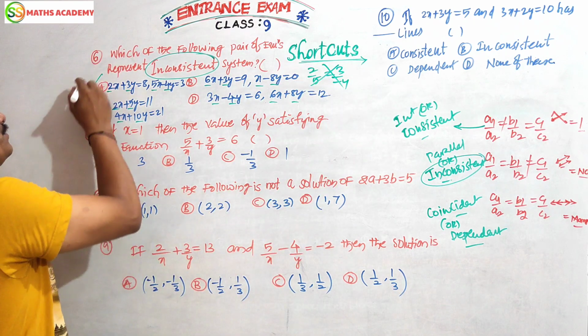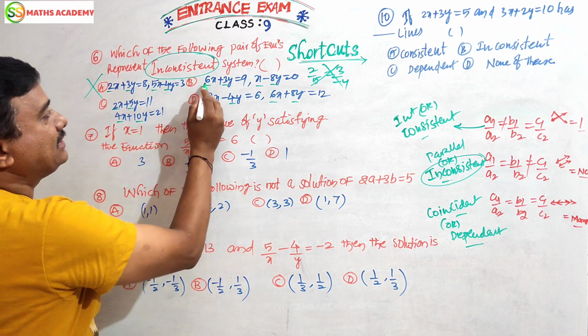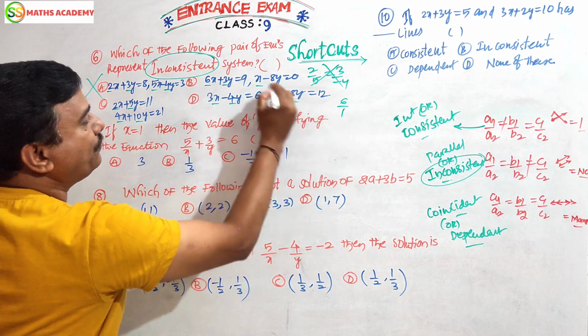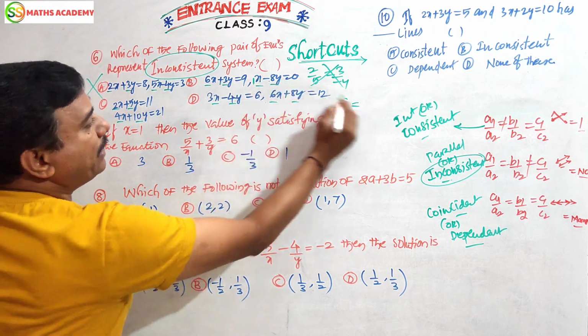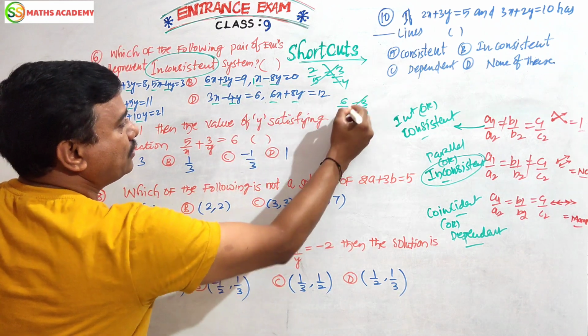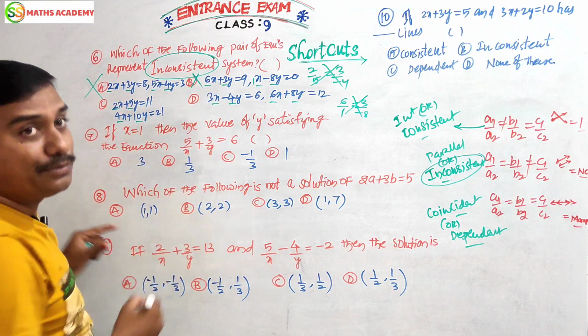It's not an option. Okay. Next, 6 by 1. Coefficient, anything not, that means we should take a1 by a2 is equal to 3 by minus 8. Here both are not equal. So this is also not an option.